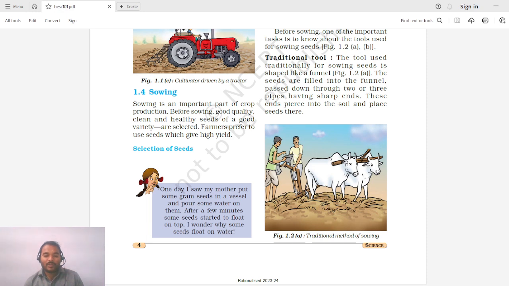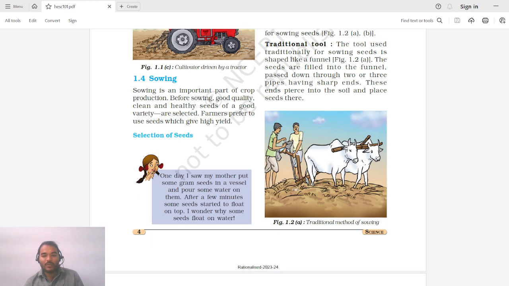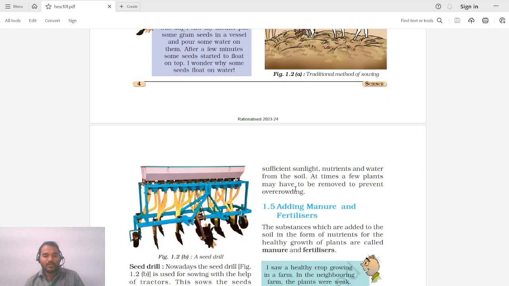Piercing means pushing down into the soil or making a hole and then adding seeds there. So that is the meaning of piercing. You may have seen nose piercing, ear piercing. In the same fashion the seeds are now being pierced into the soil.